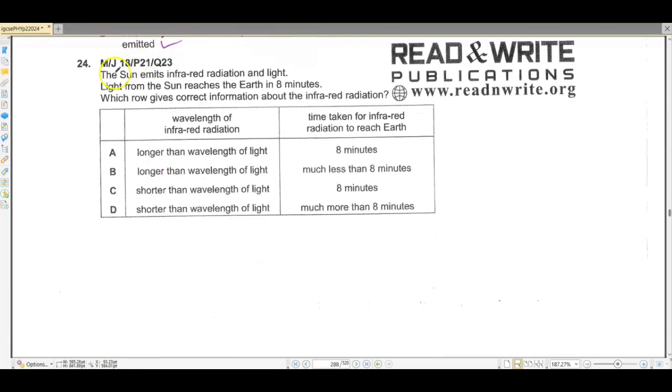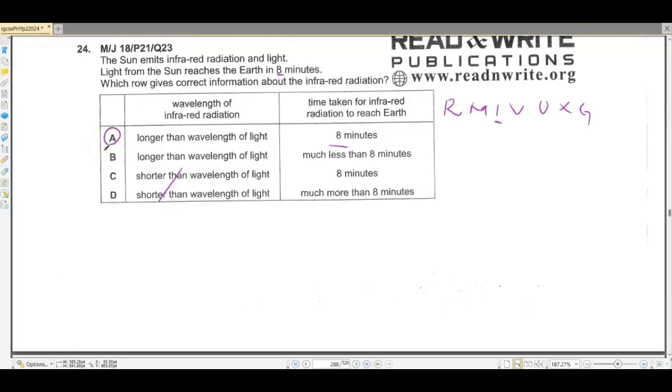Okay, question number 24. The sun emits infrared radiation and light. Light from the sun reaches the Earth in 8 minutes. Which row gives correct information about infrared radiation? Okay, write your mnemonic down. Raging Martians invaded Venus using X-ray guns. So the wavelength of infrared radiation would be longer than the wavelength of light? Yes. Wavelength of infrared is longer than the wavelength of visible light. So this is correct. And time taken would be 8 minutes, they've already told us that. So the answer for 24 is A.